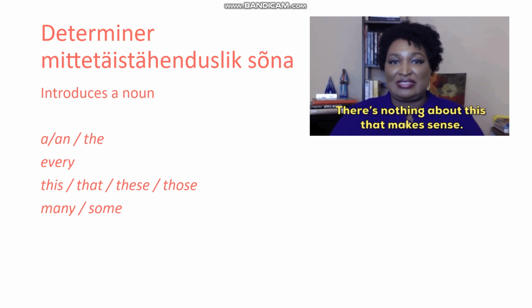Also, it can be every, this, that, these or those, many, or some, for example. So it means that I am referring to a certain object of a group, a noun. And to refer to that, I am using a determiner. I am determining which noun I am talking about. So a determiner in itself doesn't mean a lot.